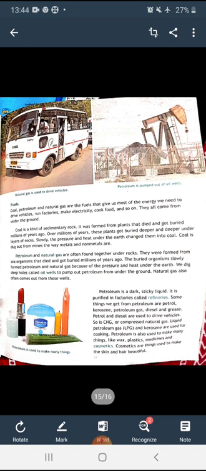And what is petroleum? It is a dark sticky liquid. How is it purified? It is purified in factories called refineries. After that we get many things: petrol, diesel, kerosene, petroleum gas, grease. Petrol and diesel we use to drive vehicles. Compressed natural gas also. LPG and kerosene we use for cooking. And petroleum is also used to make many things like wax, plastics, cosmetic products, medicines, etc.